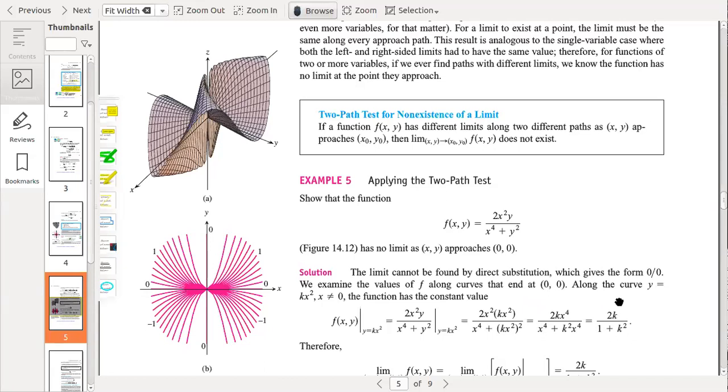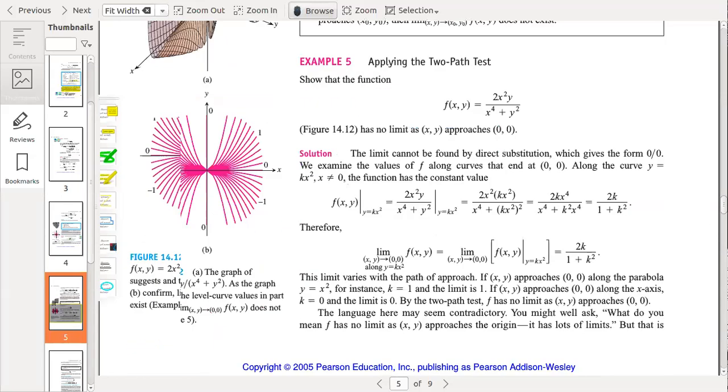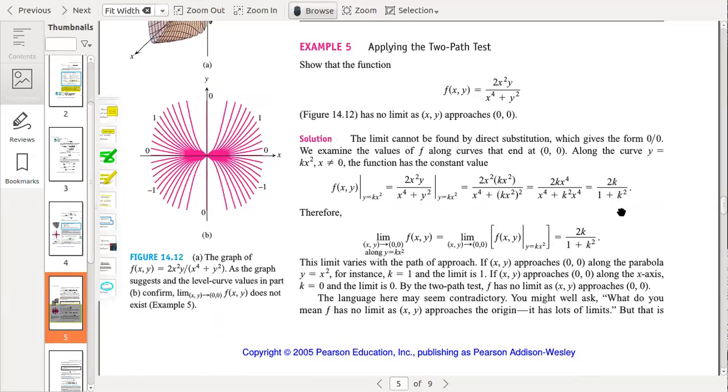So this term is free of x. But again, because k determines the angle of the line y equals kx square, k changes with different values, so we cannot say that the function will always have the same value.